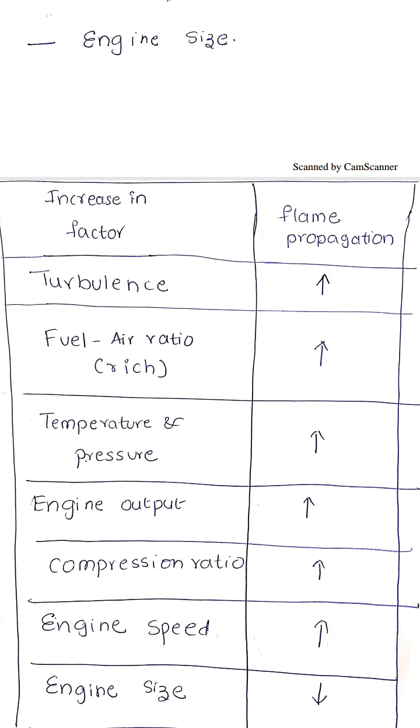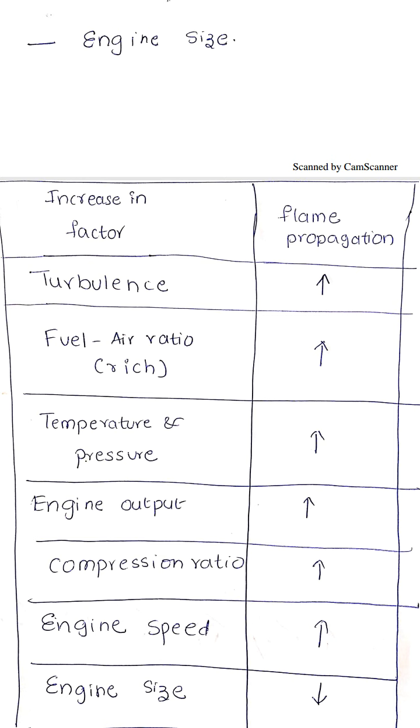And next one is engine output. When engine output increases, the cycle pressure also increases, because more amount of charge will be introduced because of high output through the throttle valve. Because of this more pressure and more charge, flame speed automatically increases. When engine output decreases with throttling, the cycle pressure decreases, and automatically flame speed decreases.